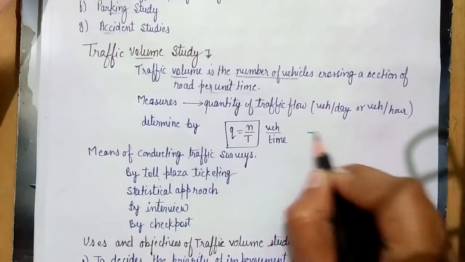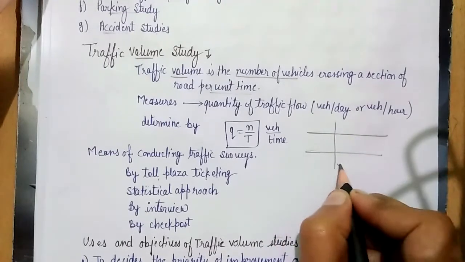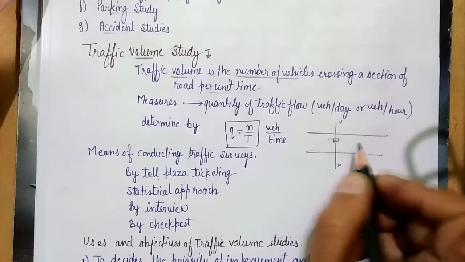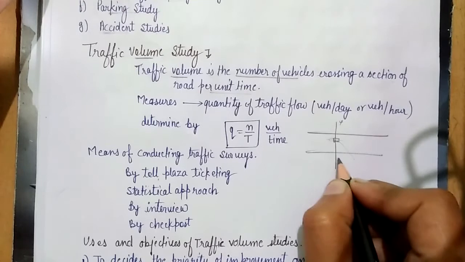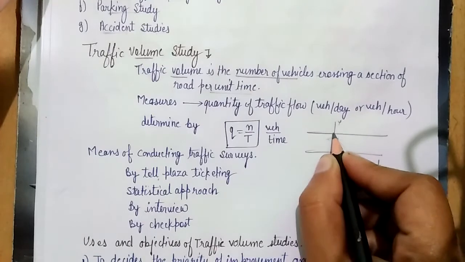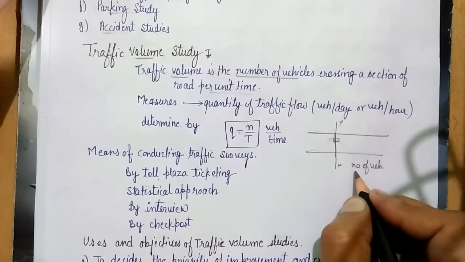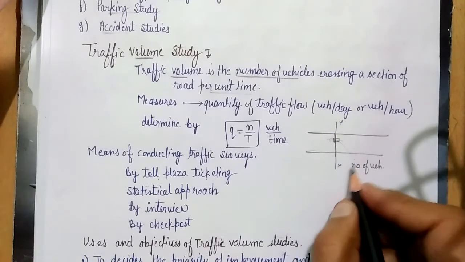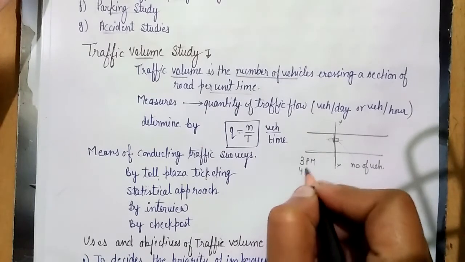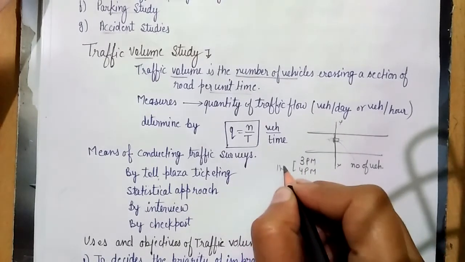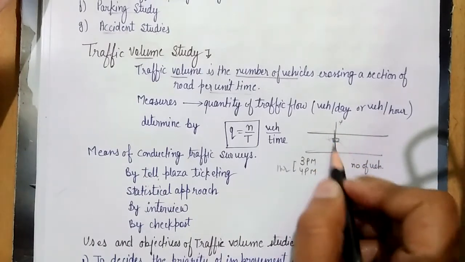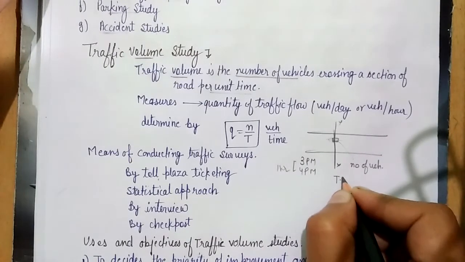That means suppose this is your road. Okay, we take a section in the road, and how many vehicles pass from this particular section. We count the number of vehicles that are passing from this particular section in a particular time, or in a time period, right. If we are counting from 3 p.m. to 4 p.m, so in 1 hour how many vehicles cross from this particular section, it tells us about traffic volume.